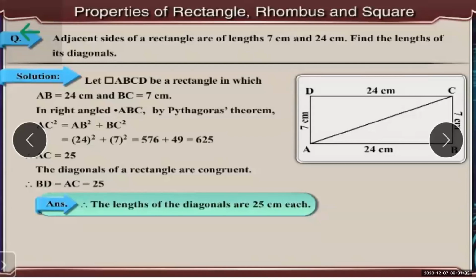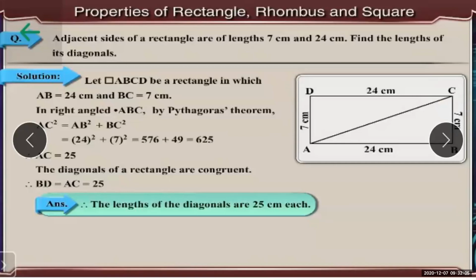Adjacent side means what? The vertex is common. Now here you can see, if I say BA and AB, these two sides, and the vertex is common, that is the vertex A, or the angle A is common. So that is what the adjacent side. Okay. So find the length of the side. That means you have to find out the length of the diagonal AC.